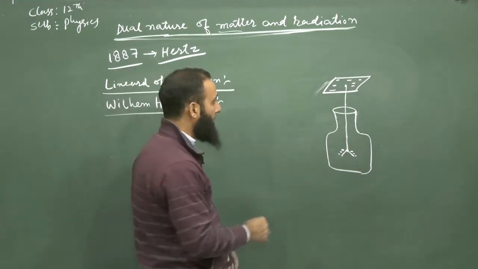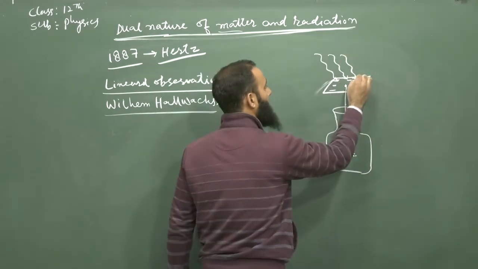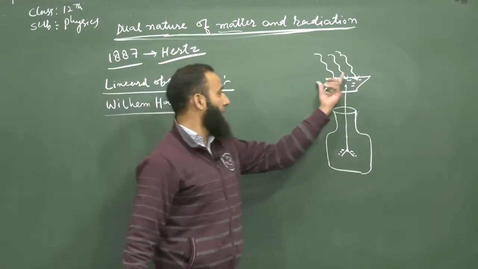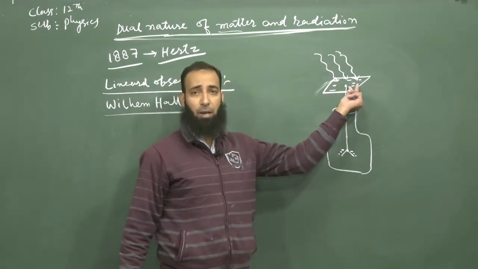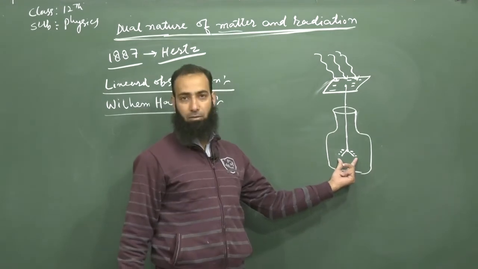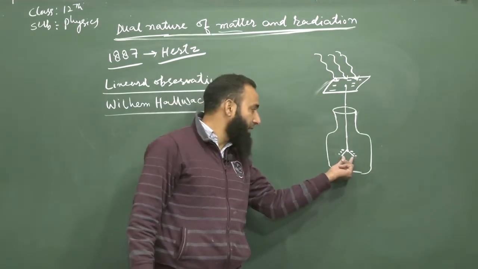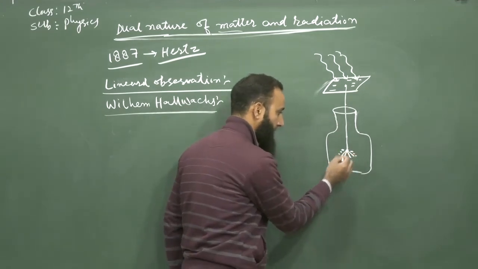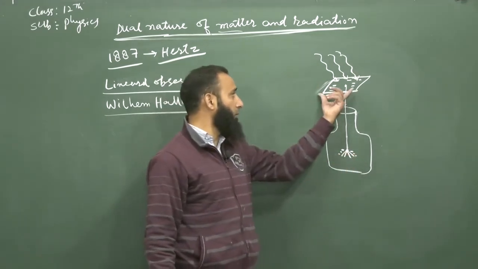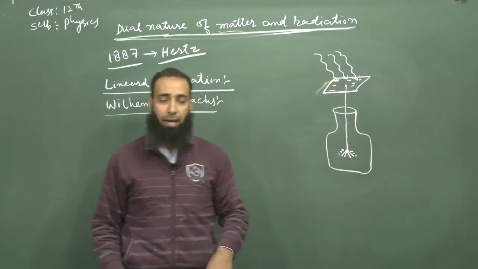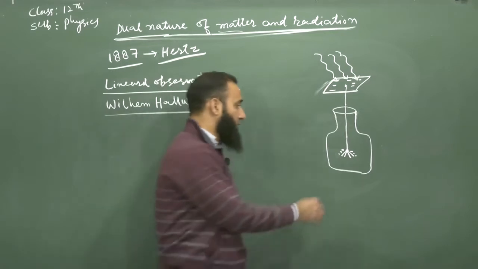But he found that when ultraviolet radiation is made incident on this zinc plate, the negative charge starts decreasing, because the divergence between the leaves starts decreasing. When the ultraviolet radiation is continually made incident on the zinc plate, at a time it reaches zero divergence.